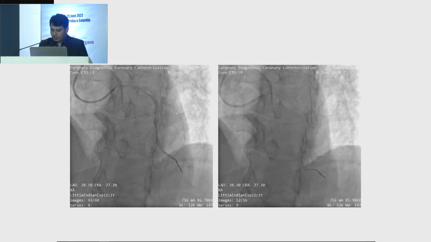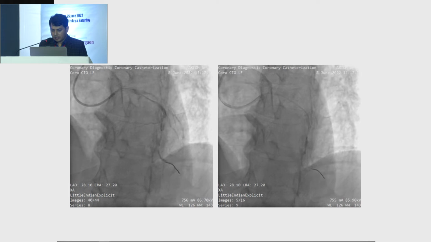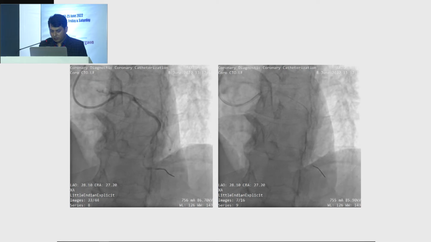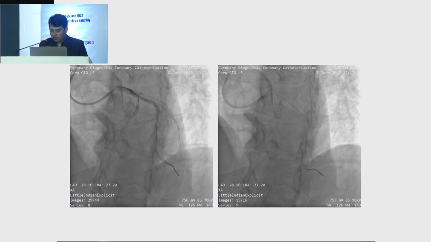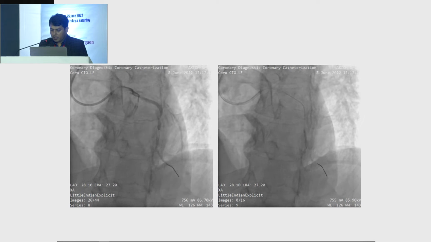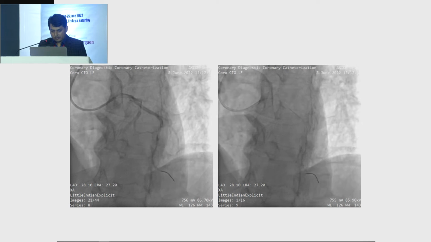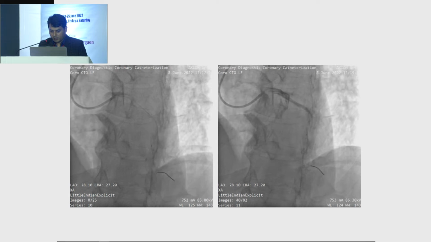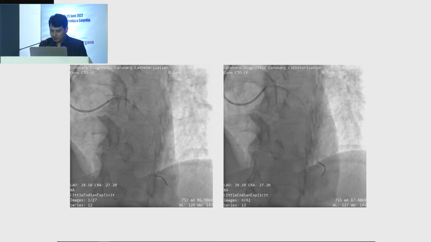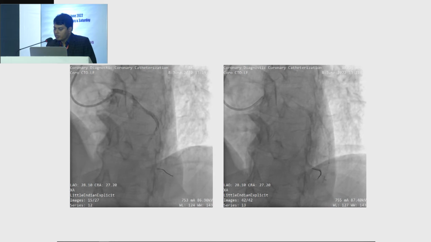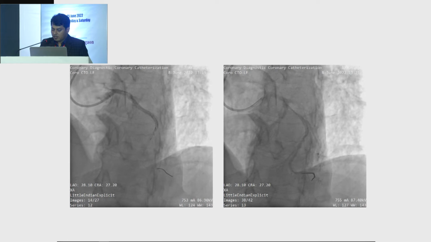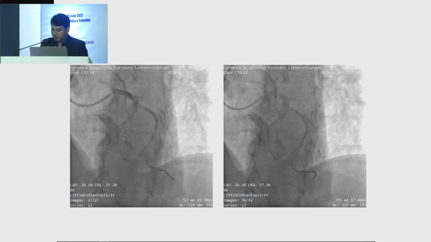We took a 3.5 curve EBU catheter, 5 French, and ran a floppy wire that was advanced up to the distal part of the target vessel. Pre-balloon was done with a 2 into 12 millimeter NC balloon, and that was very smoothly done. Then we took a 2.5 into 22 millimeter DES, but we felt resistance at the very initial step of the stent advancement.